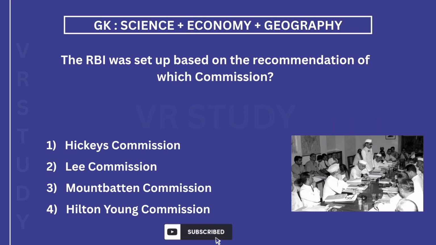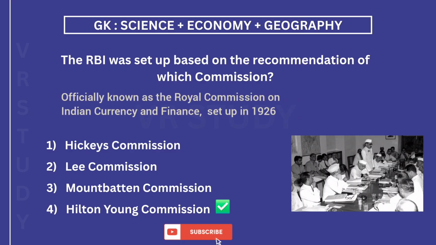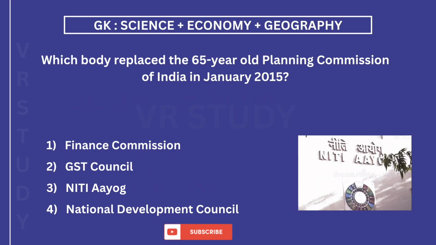The RBI was set up based on the recommendation of which commission? The answer is 4. Hilton-Young Commission, officially known as the Royal Commission on Indian Currency and Finance, set up in 1926. Which body replaced the 65-year-old Planning Commission of India in January 2015? The answer is 3. Niti Aayog, on 1st January.